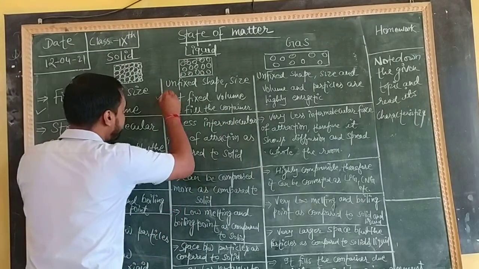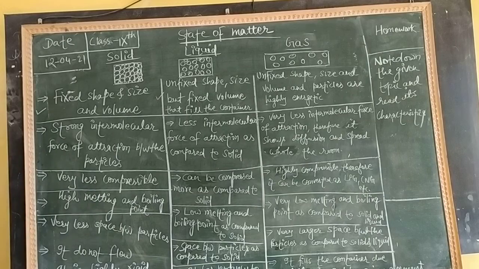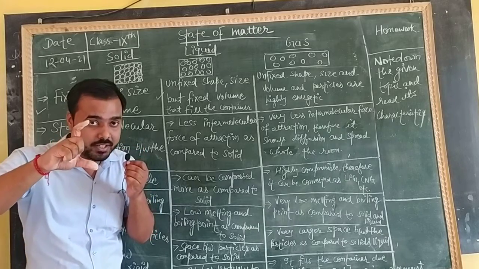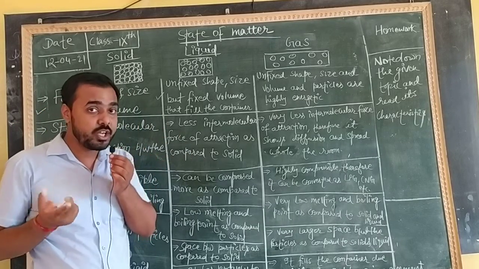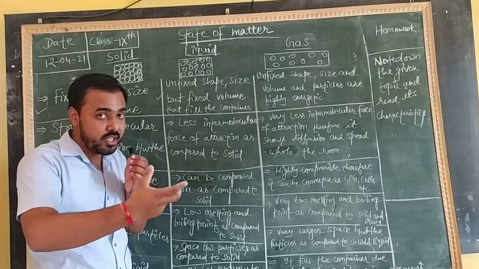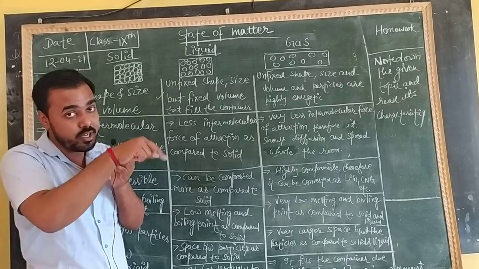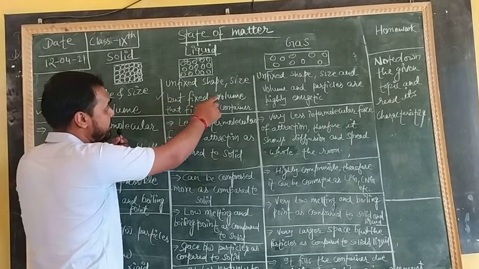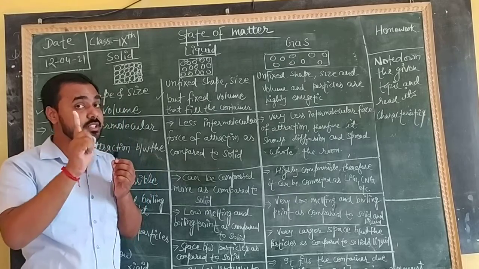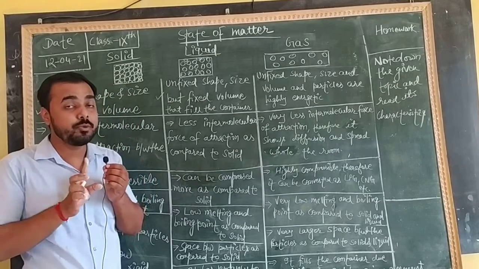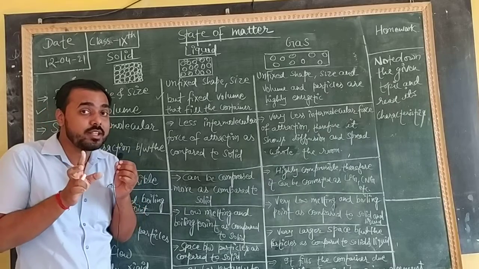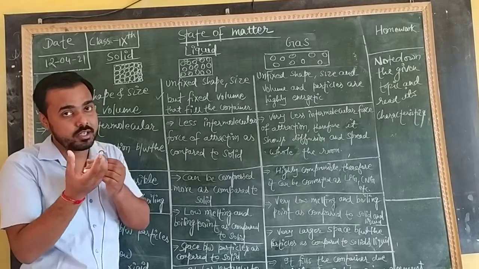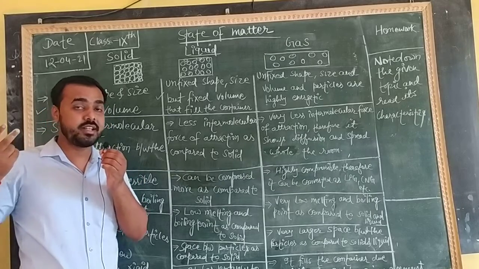And here I have written in liquid: liquid has neither fixed shape, nor size, nor volume. How will you understand that? Take a glass of water and put that water on the ground. What do you see? The water starts flowing. Does the water have the fixed shape of the glass it was kept in before? No. Means liquid changes its shape and size, but what is confirmed? One thing is fixed, that is its volume. Volume never changes. It always takes the shape of the container in which it is kept. If you keep it in a bottle, it takes the shape of the bottle. If you keep it in a bucket, it takes the shape of the bucket.